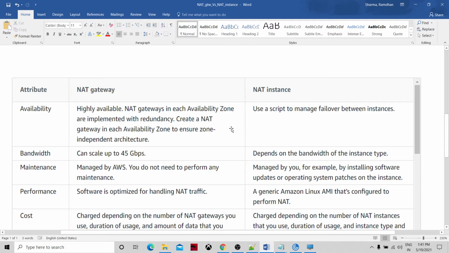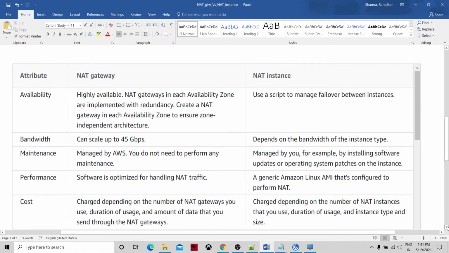So the NAT instance can be serviced on demand. In terms of bandwidth, the NAT gateway is 45 Gbps by default, and it can go up to 45 Gbps. But in terms of the NAT instance, because it's a separate type of AMI instance type, depending upon the configuration of the particular NAT instance which has been chosen, those attributes would come with the NAT instance.